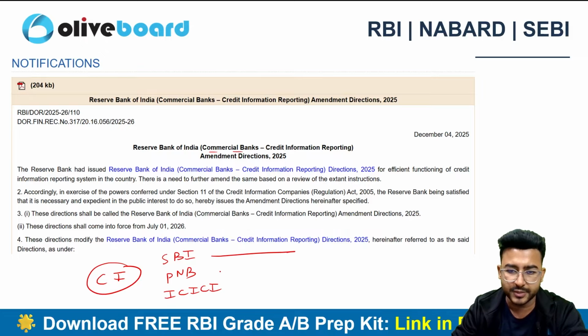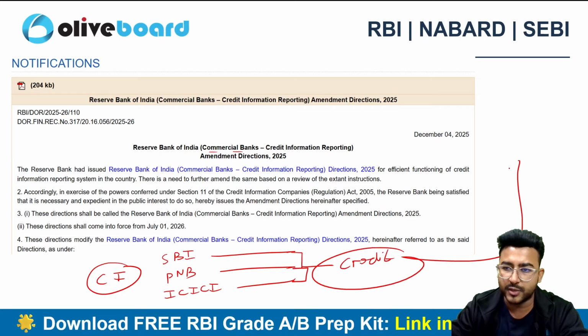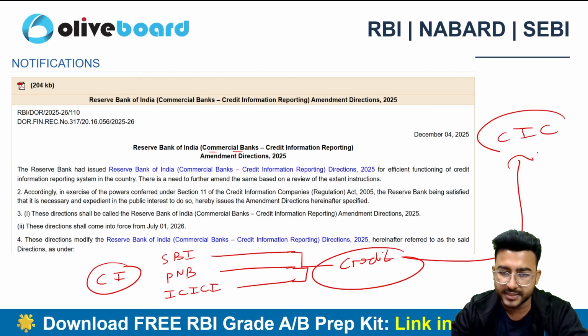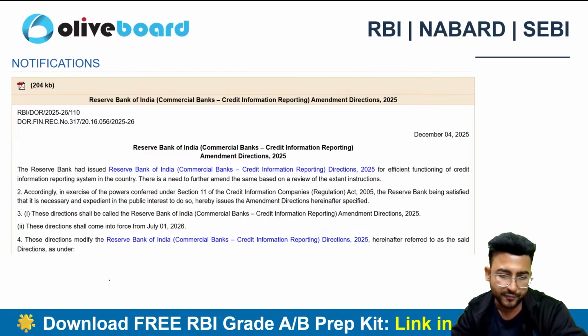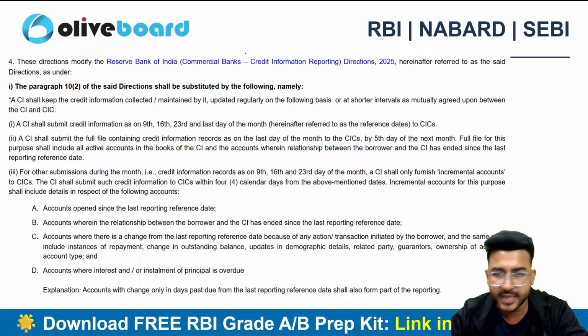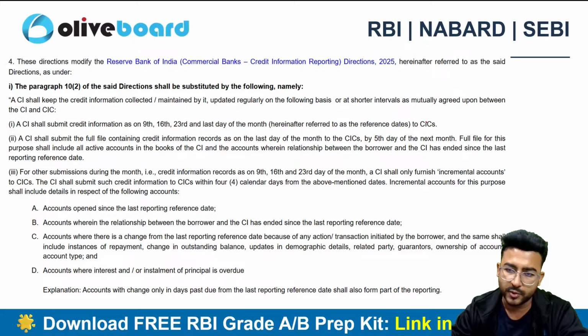All these institutions are lending or offering credit. Whatever credit they offer needs to be reported to the credit information companies, CICs, and we have done an entire circular related to the CIC, which is also going to be important for your examination, right?